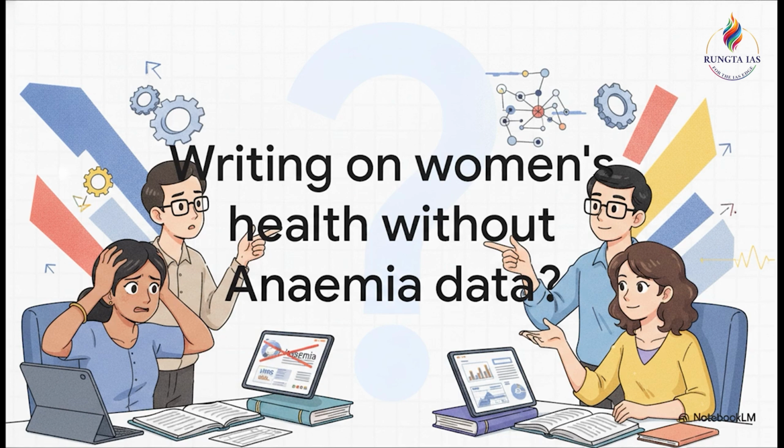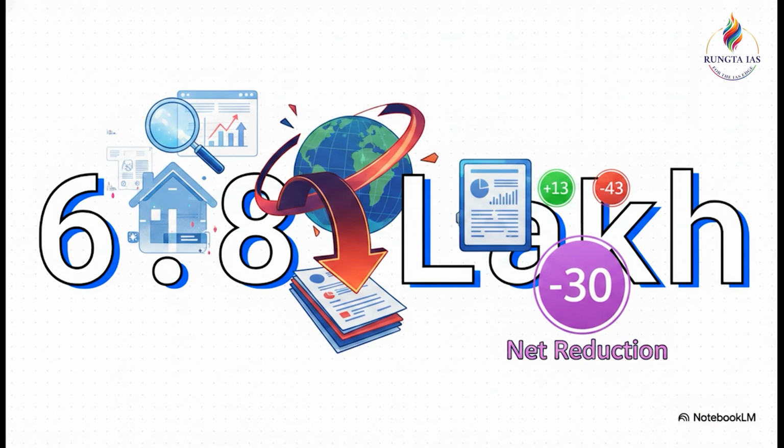Well, that is the exact burning question we're tackling today, so you know exactly how to adapt your answer writing. To really get the scale of this impact, you have to look at the numbers. NFHS-6 covered nearly 6.8 lakh households across the country. That is a massive exercise. But here's the absolute biggest takeaway for your notes. For the first time ever, the survey actually shrank. We're looking at a net reduction of 30 indicators compared to round 5. To be precise, 43 indicators were dropped, while 13 new ones were brought in.